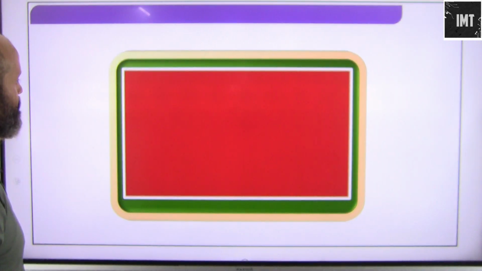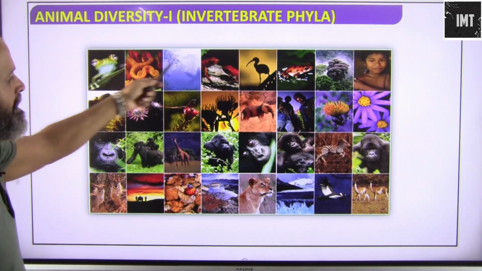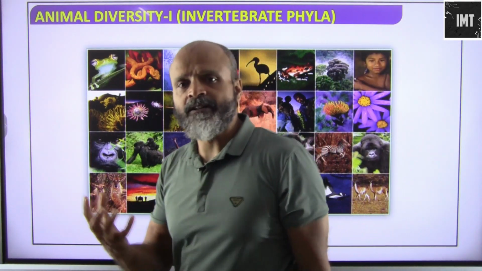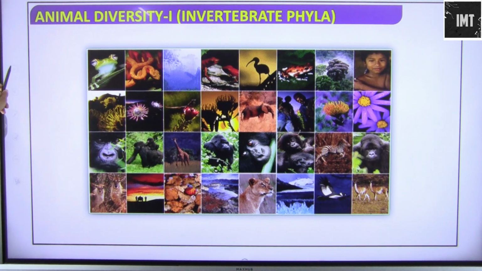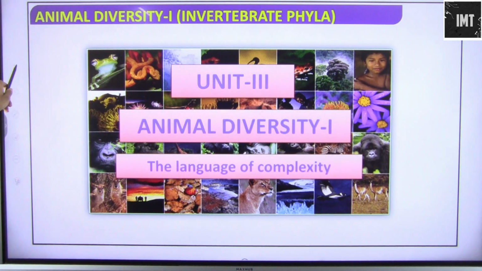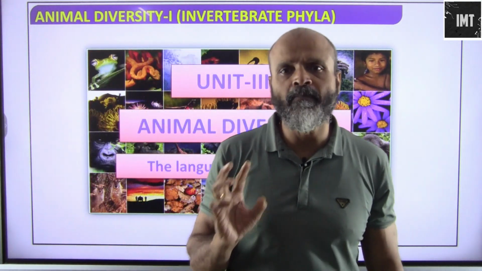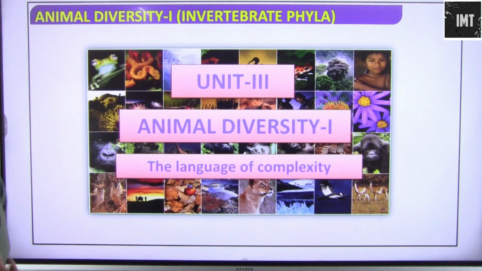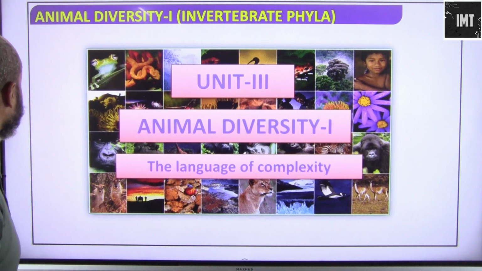We will start with animal diversity. So what do we have in the first place? There are different types of animals found in different environments, with different lifestyles. We are going to study animal diversity, which is nothing but a language of complexity. We will define how complex the animals are, what is the level of complexity in each and every species and in each and every phylum or subphylum division.